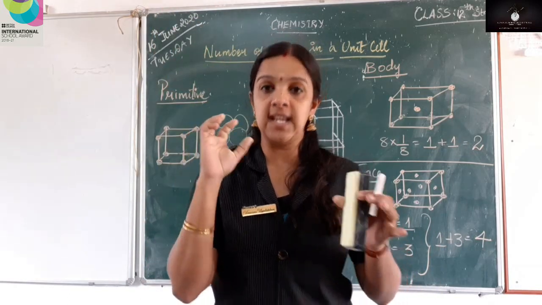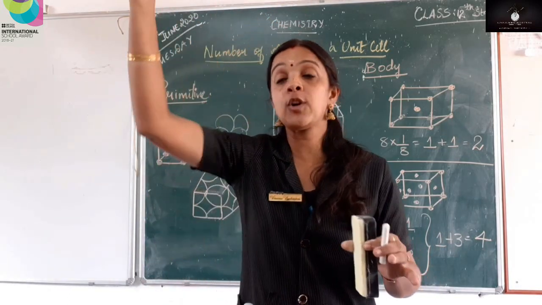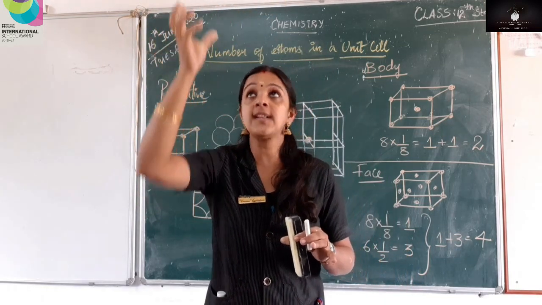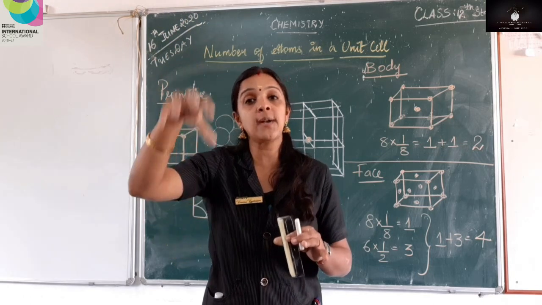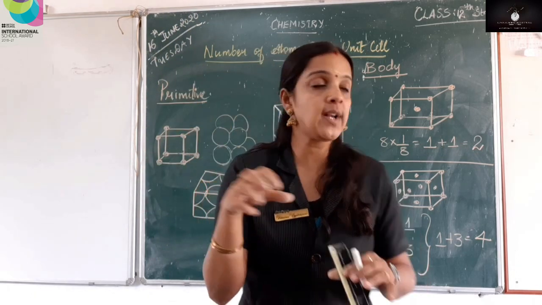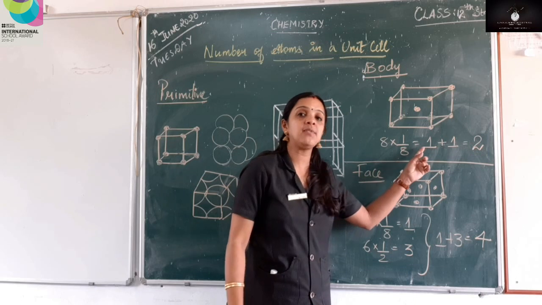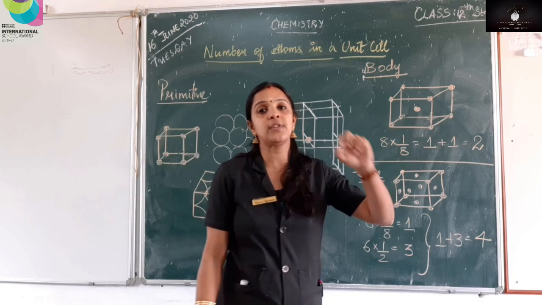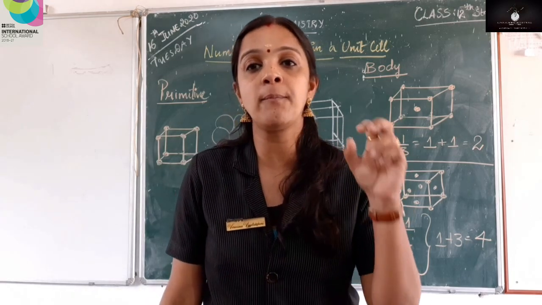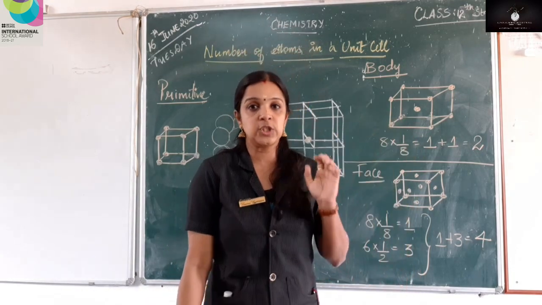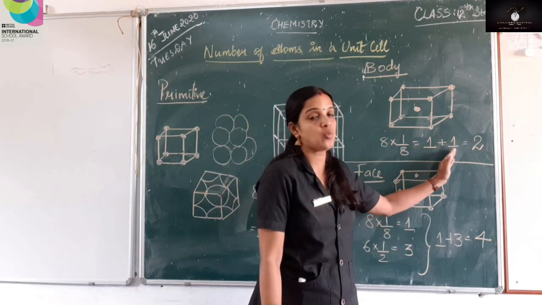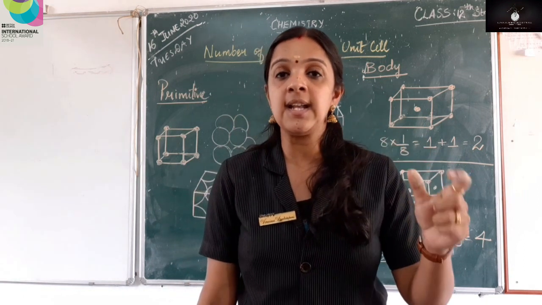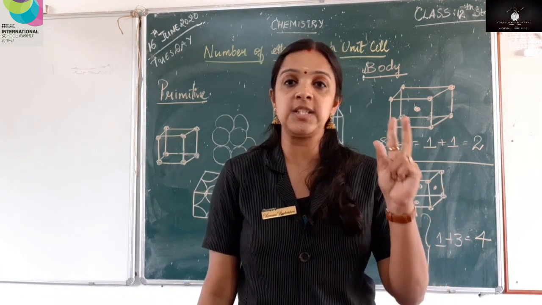So in that case, apart from the corners, I have a sphere, a ball, which belongs entirely to that particular room. So what happens? 8 into 1 by 8 will be 1 atom, plus the 1 atom present at the center of the room, or the center of a body centered unit cell. So here we have 1 plus 1, which is 2. So the number of atoms present in a body centered unit cell is 2.